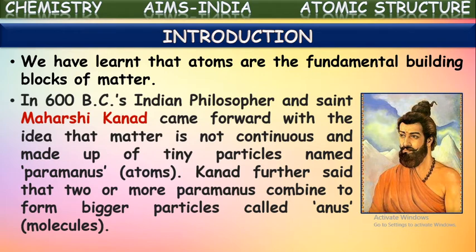He further said that two or more Paramanus combine to form bigger particles called Anus. So these Paramanus and Anus we are calling nowadays atoms and molecules. So to say, in our words, Maharshi Kanad told that matter is not continuous. Matter is made up of very tiny particles called atoms. One or two of these atoms combine together to form bigger particles which are called molecules. So many of these molecules compose together to form the matter.